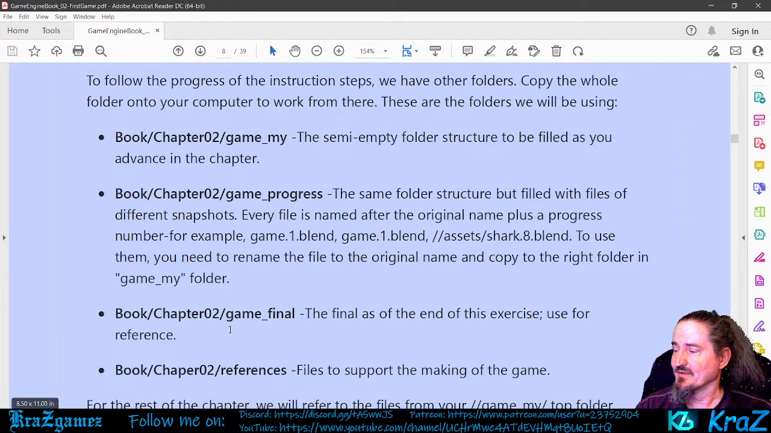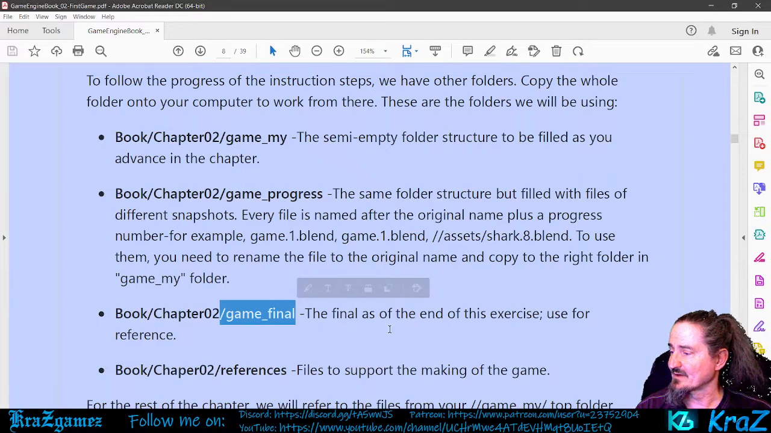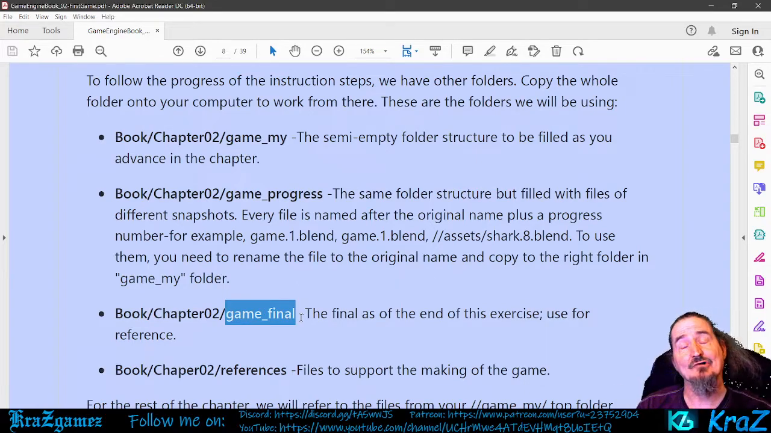Now the game final is the final as of the end of this exercise, used for reference. Basically, they give you the game so that you can look at it and see how it's supposed to act and compare it to how yours acts. So you've got a kind of fail-safe: if you mess something up, you can look at their work and see where you actually messed up.